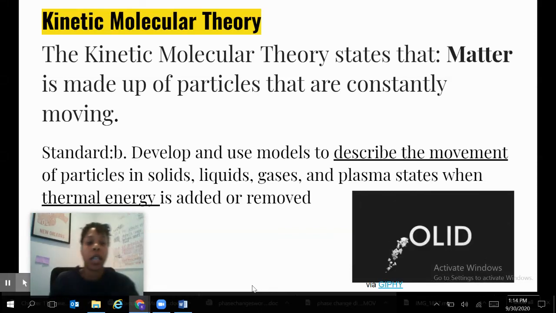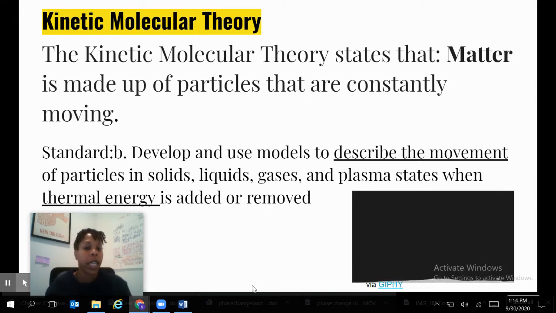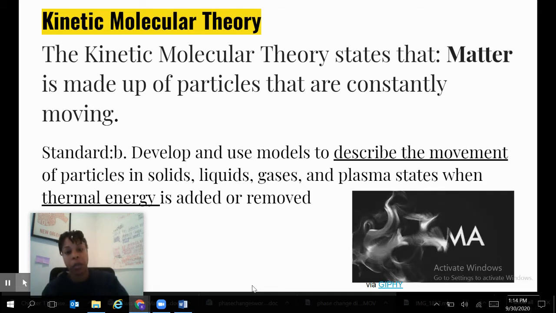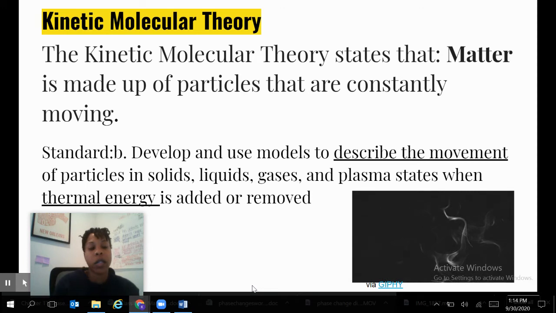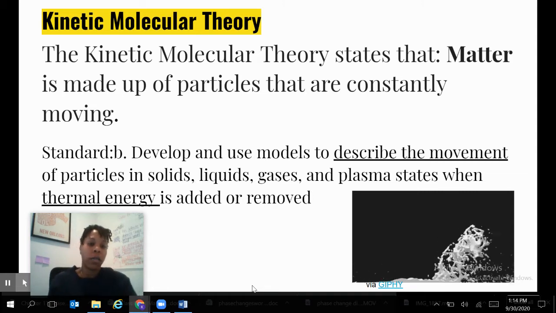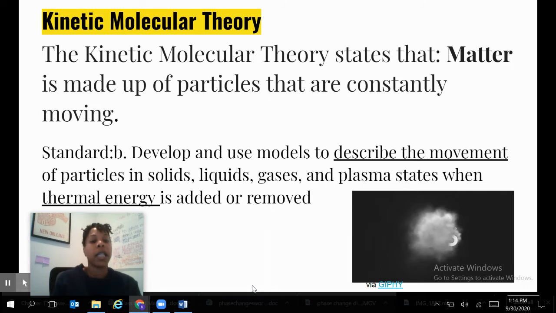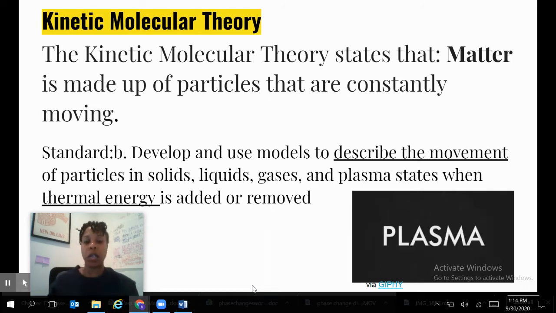Hey guys, so today we are going to focus on the kinetic molecular theory. The theory states that matter is made up of particles that are constantly in motion. That means a solid still has particles that are in motion. They don't move freely, but they vibrate. And we are still on the standard SP81B, which states: develop and use models to describe the movement of particles in solids, liquids, gases, and plasma states when thermal energy is added or removed.